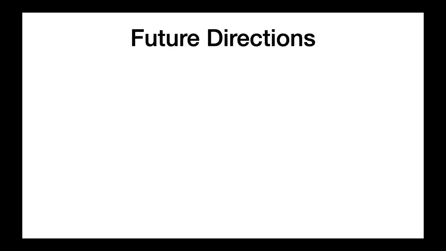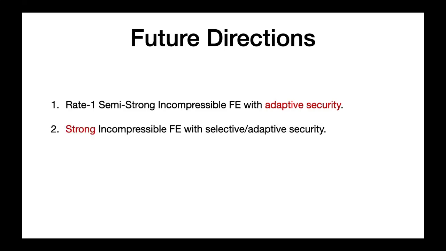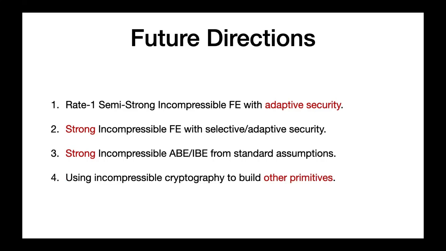I will now conclude my talk by highlighting a few future directions. Recall that our rate 1 schemes are only selectively secure. So firstly, can we build rate 1 semi-strong incompressible FE with adaptive security? It would be really interesting to see a construction for strong incompressible FE with either selective or adaptive security. Designing strong incompressible ABE or IBE from standard assumptions is another interesting problem. And finally, the use of incompressible cryptography to build other primitives is still unexplored.